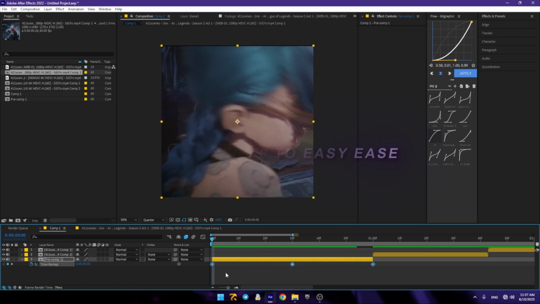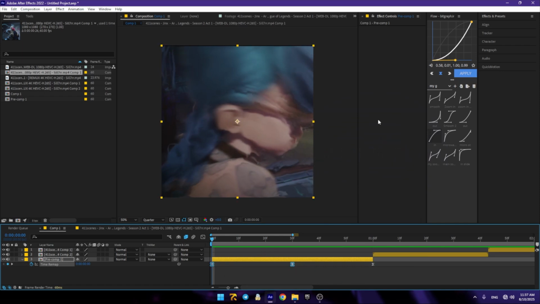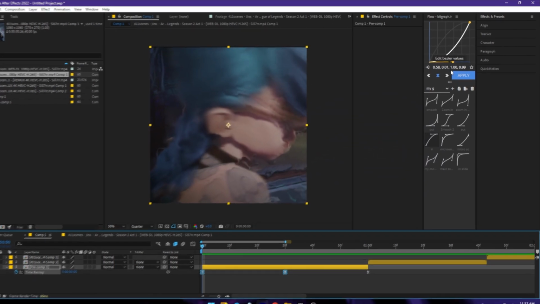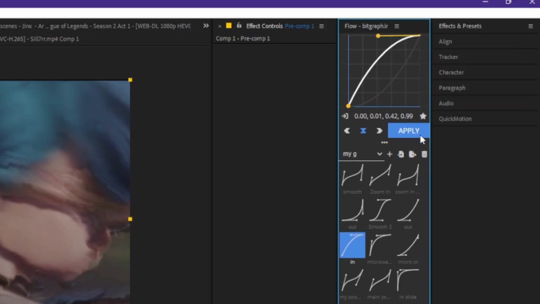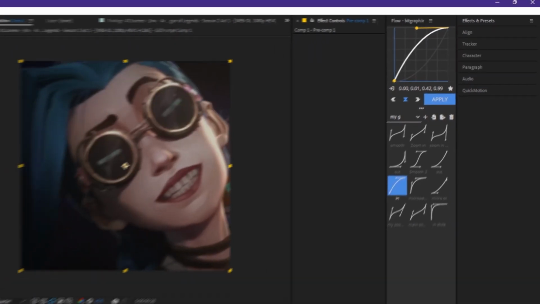Now click on. So the first keyframe should be this graph and the second keyframe should be this graph. Okay, you see.